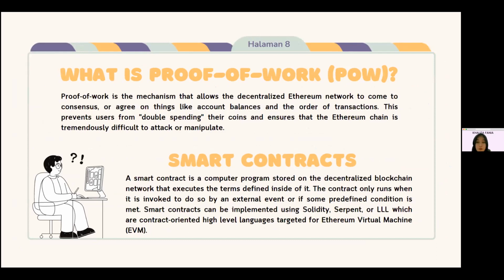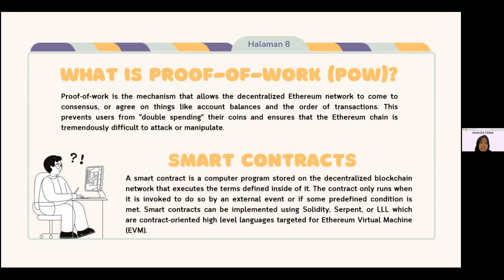Okay, what is proof of work, or POW? Proof of work is the mechanism that allows the decentralized Ethereum network to come to consensus, or agree on things like account balances and the order of transactions. This prevents users from double spending their coins and ensures that the Ethereum chain is tremendously difficult to attack or manipulate. Now, what are smart contracts?